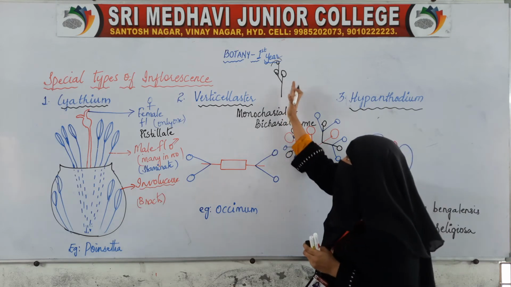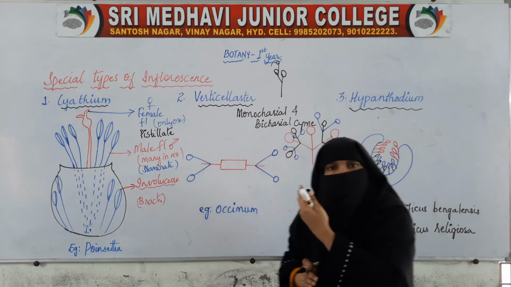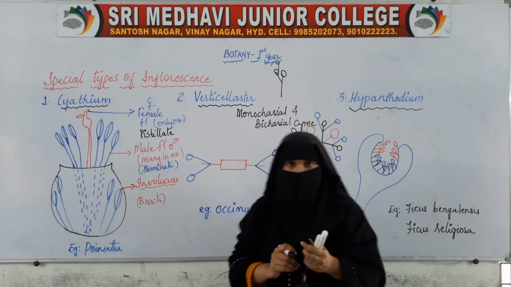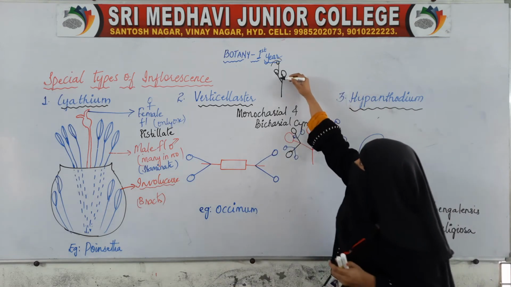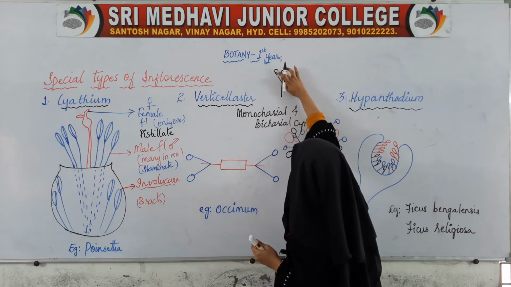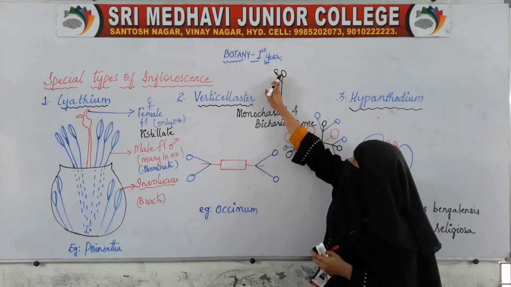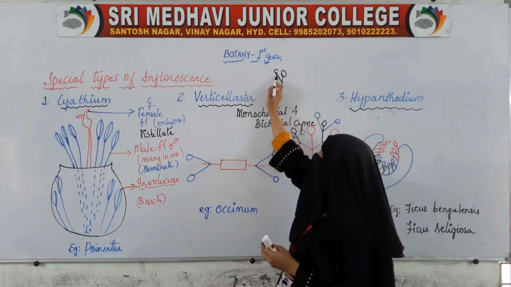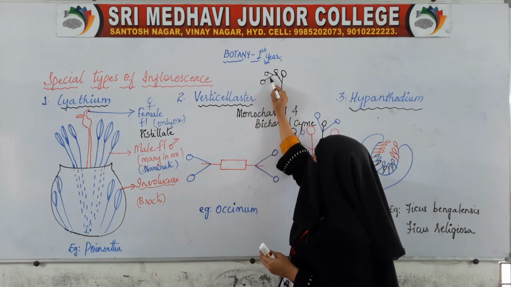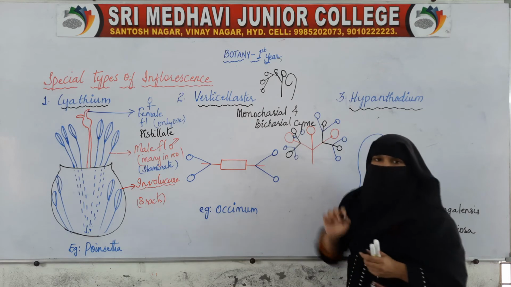This branch can be on the same side every time, or it can be on alternate sides. So this is the main branch, it produces a branch at the left side, then again at the left side, and again at the left side. So here it will form a helical structure.